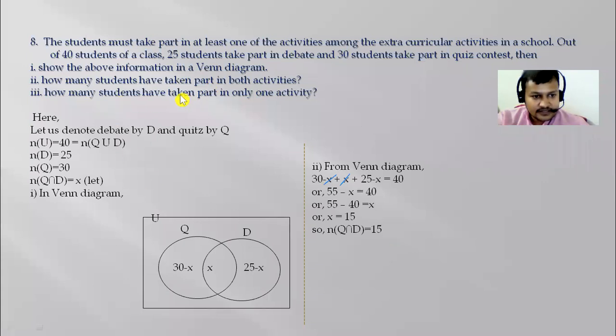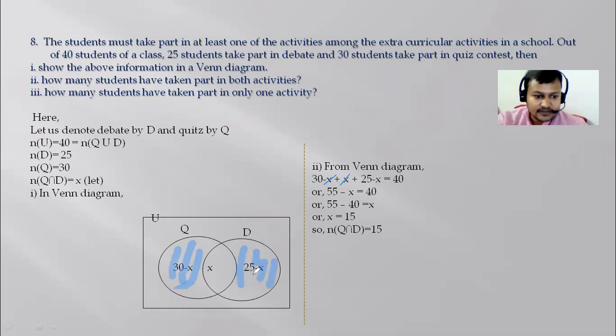Next one, how many students taken part in only one activity? So in question number 3, we have to find out the number of students who take part in quiz only as well as who have taken part in debate only. दुईटैको only find out गर्नु पर्ने हो. This region as well as this region.